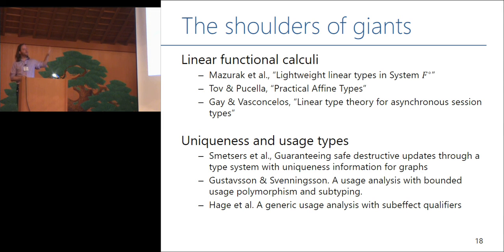And I think that means these are basically descriptive systems, right? The key thing is, if you figure out that something's used once, that's great, it gives you a benefit. But if you can't compute that well enough, you can always fall back to saying, well, we'll treat it as if it was used multiple times. On the other hand, I'm interested in safety properties where you really don't have that fallback, and that means the linearity has to be exposed in the programming language instead of being hidden under the surface like you can do with usage types.